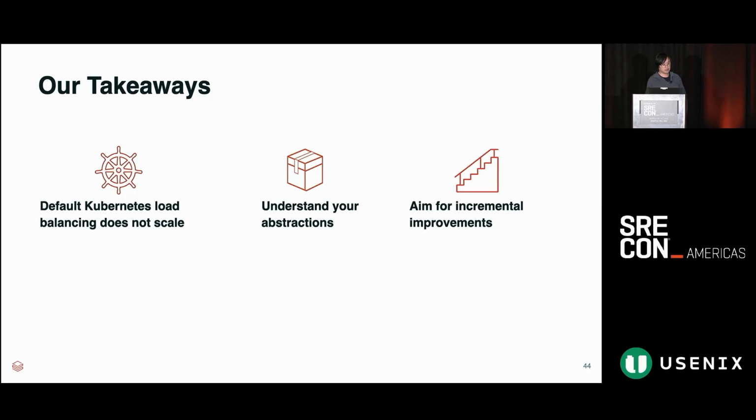And finally, we found it was very helpful to aim for incremental improvements throughout the process. Even though we found that there were a lot of gaps with our initial solutions and initial attempts to try to replace our initial solution, they helped us uncover what exactly these gaps were, and also gave us stop gaps for potential improvements in the short term. And so that concludes our journey through load balancing here. We still continue to iterate and improve on top of what we have here.